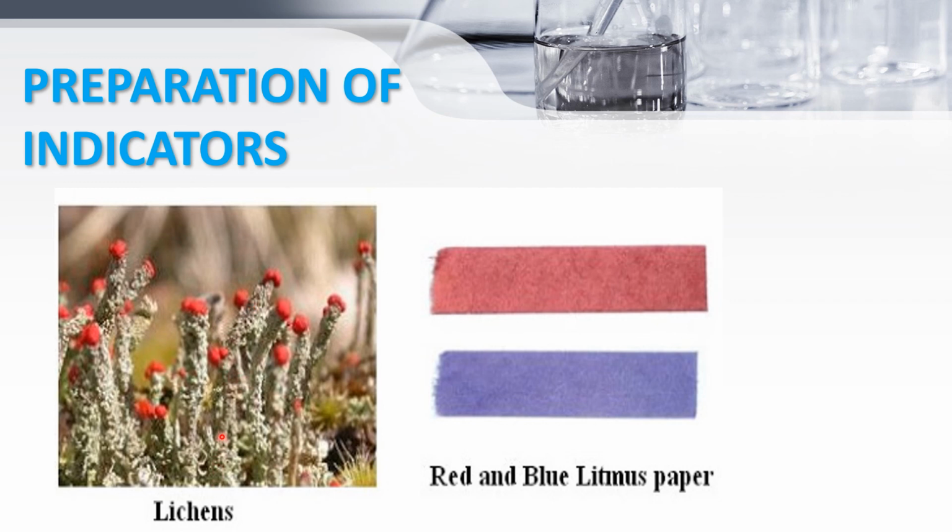But nowadays, taking the lichen plant, processing it and preparing the indicator takes a lot of time. First of all, we should grow the plant, so we depend upon what? We depend upon nature. First they take a small sample and check what chemical is there. The same chemical they prepare in the laboratory, and make it into an artificial indicator. So indicators are used to check whether the given liquid is acid or base. Remaining part we will study in our next class.